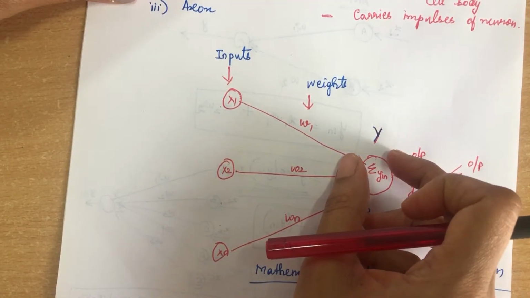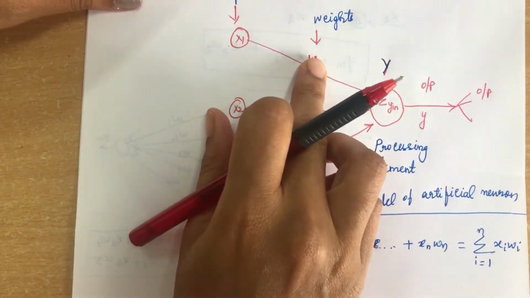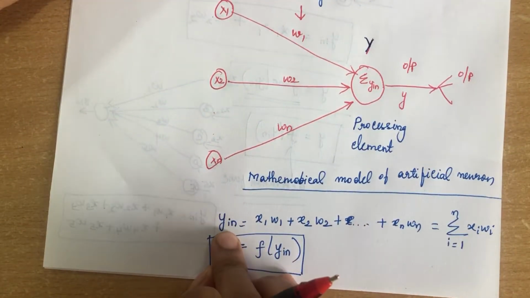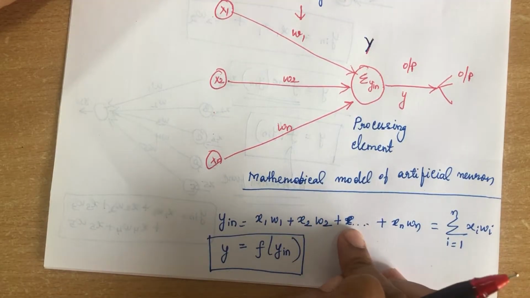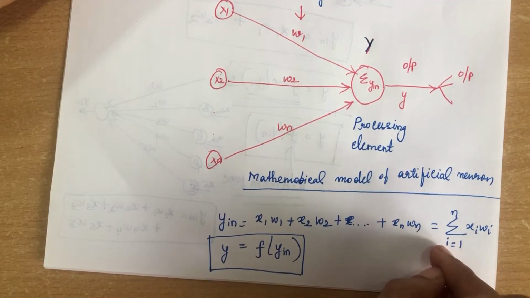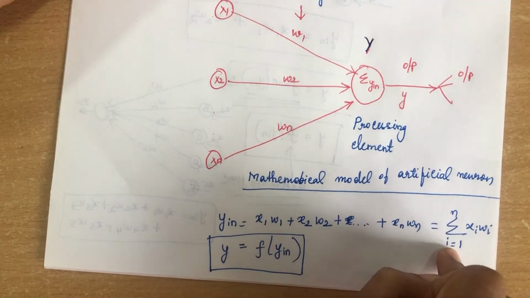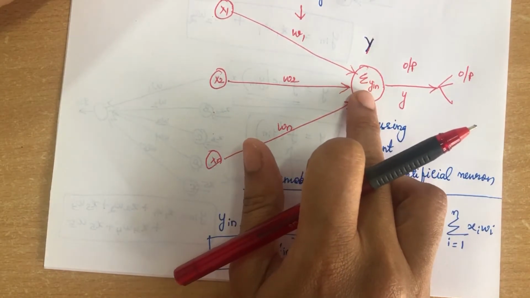So output y will be calculated by multiplying this input signal with the weights. So y input will be equal to x1 w1 plus x2 w2 plus etc. up to xn wn. So in short we can write it as sigma i equal to 1 to n, xi into wi.